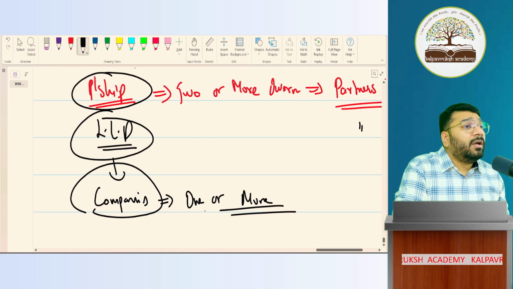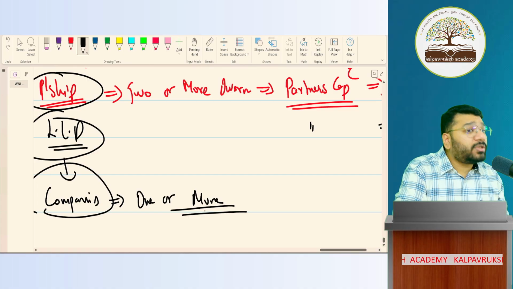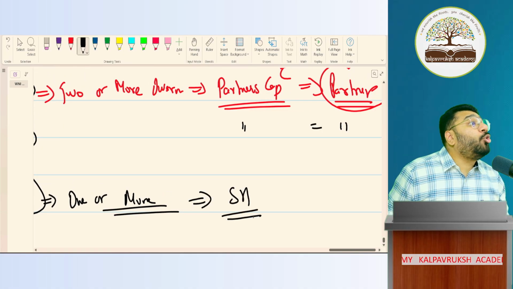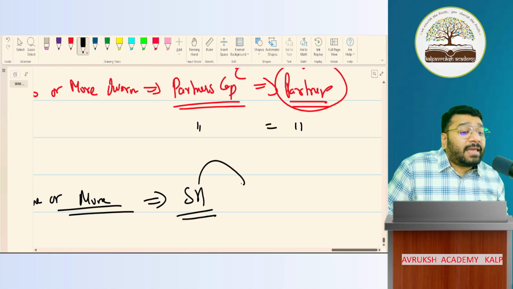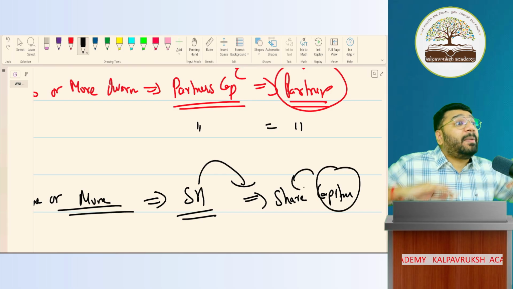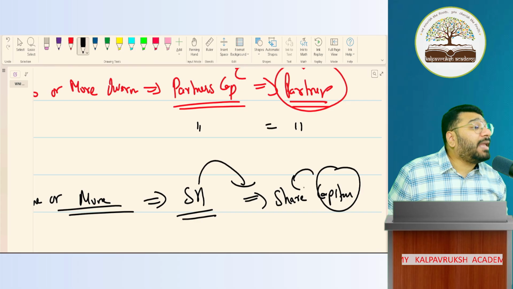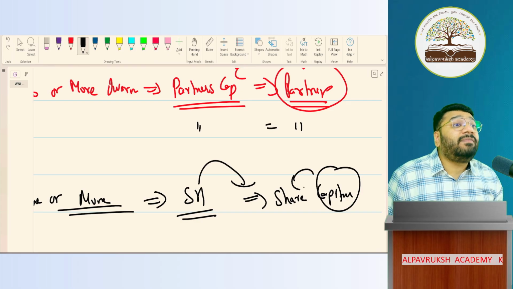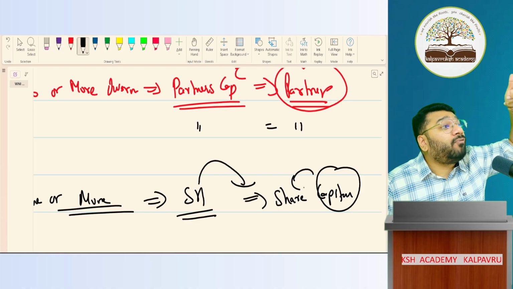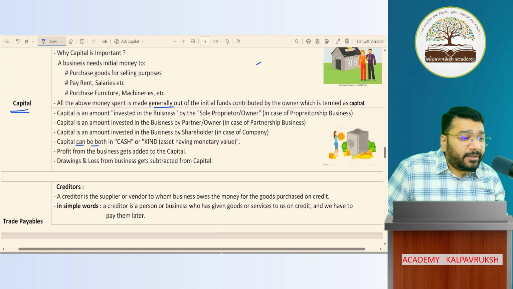In companies, owners are not called owners. In companies, owners are called shareholders. What are they called? Shareholders. And the capital they contribute is called share capital. The capital which is shared by multiple owners is called share capital. These are the different terminologies that we use. Ultimately, everything means the same, but the terms are different as per the form or the body.